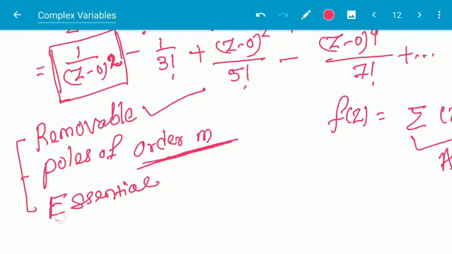And in the case of essential singularity, both the analytic part and the principal part are present, and both have an infinite number of terms. So again: in removable singularity, only the analytic part is present and the principal part is absent. In a pole of order m, the analytic part is present and the principal part has m terms, with maximum power m. And in essential singularity, both the analytic part and the principal part are present with infinite terms.